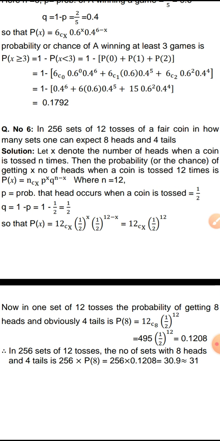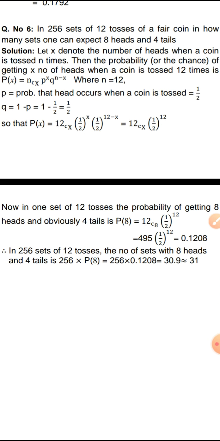Then the next question. In 256 sets of 12 tosses, one set means 12 tosses of a fair coin. So we have 256 such sets.